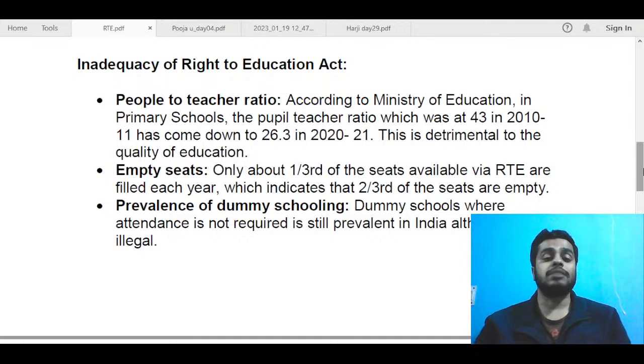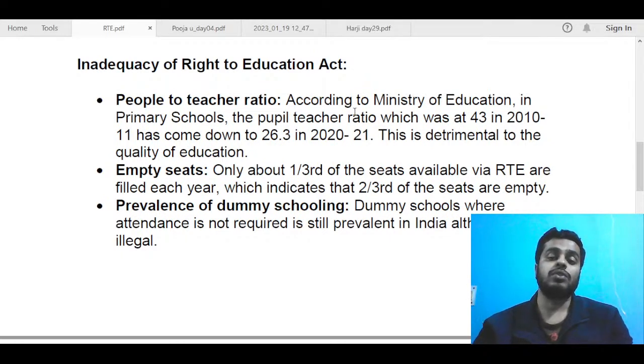Although the act mandates multiple things, like it gives rules and guidelines regarding what should be the pupil teacher ratio, how a teacher should be employed, mostly it is seen that implementation is pretty slack. Like in most states, implementation is not done according to the standards, and that is a major issue. So you could have talked about the implementation of this act. First and foremost, I have talked about pupil to teacher ratio.